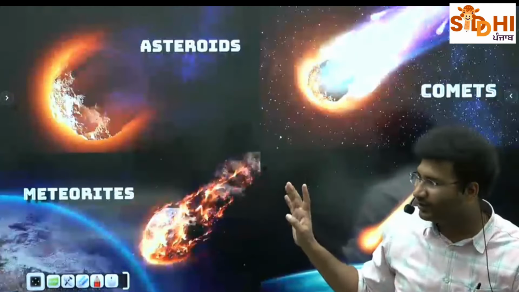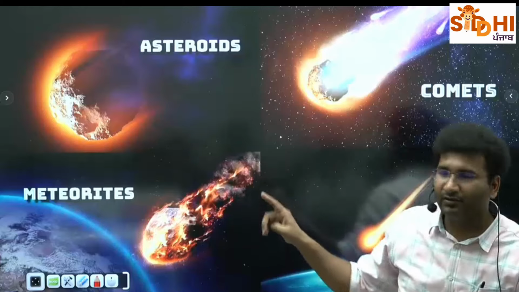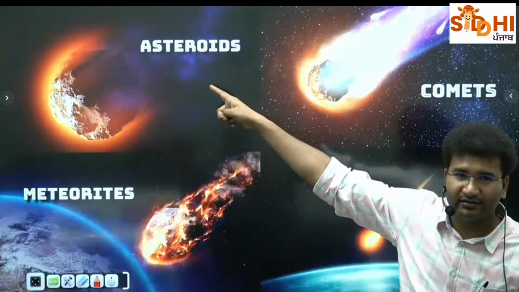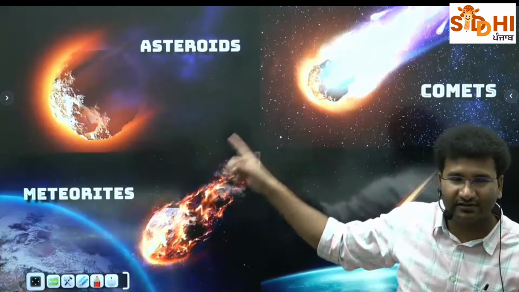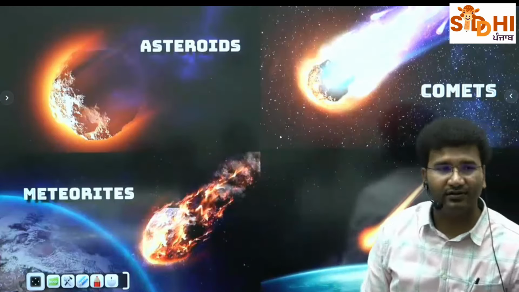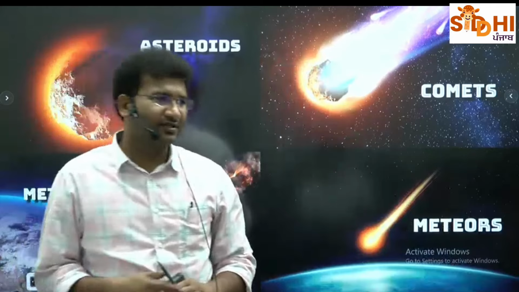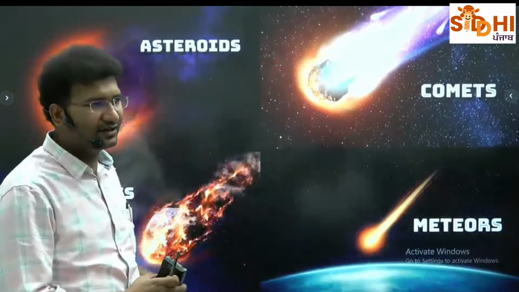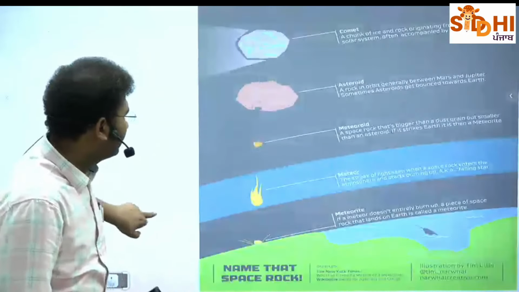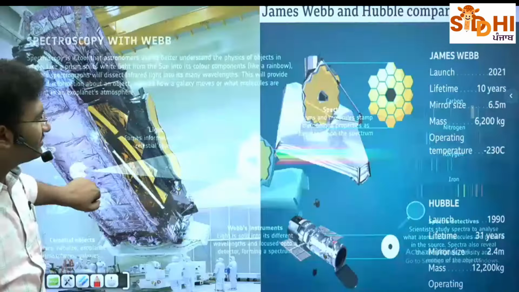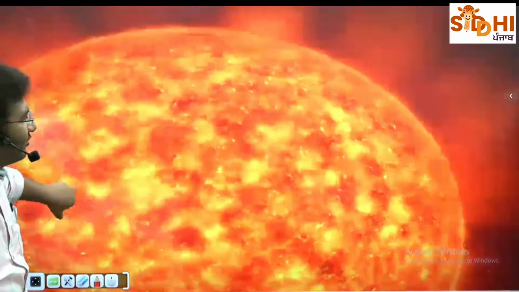This is also part of geomorphology. Then we need to know what is an asteroid, what are meteors, and then comets also. Plus, you also need to know about meteors. This is the fundamental difference in all of this. We'll try to look into it. Evidences for the Big Bang theory also.